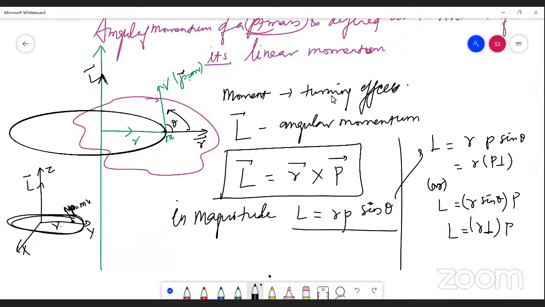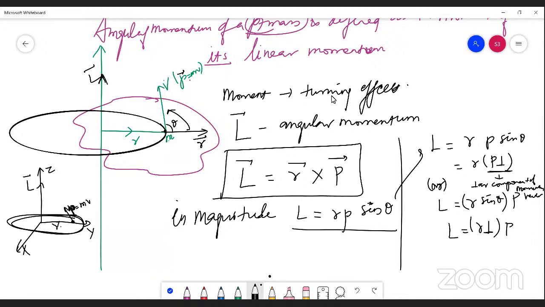P perpendicular is the perpendicular component of the momentum vector. So if we take the product of R, the position vector, and the perpendicular component of the momentum vector, we will be getting the magnitude of angular momentum.